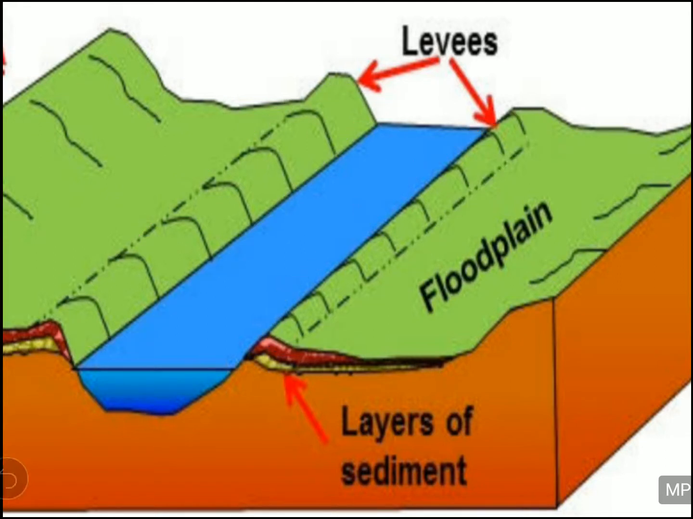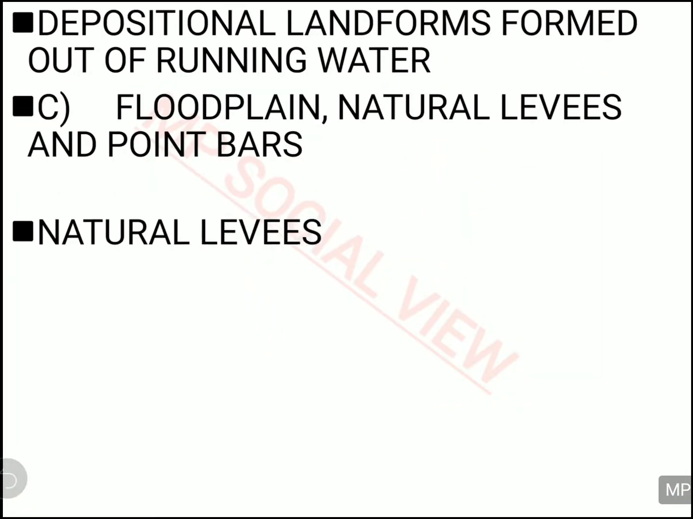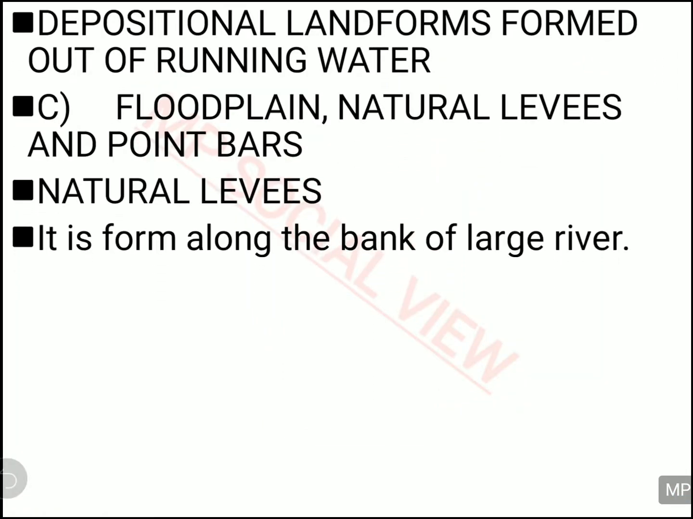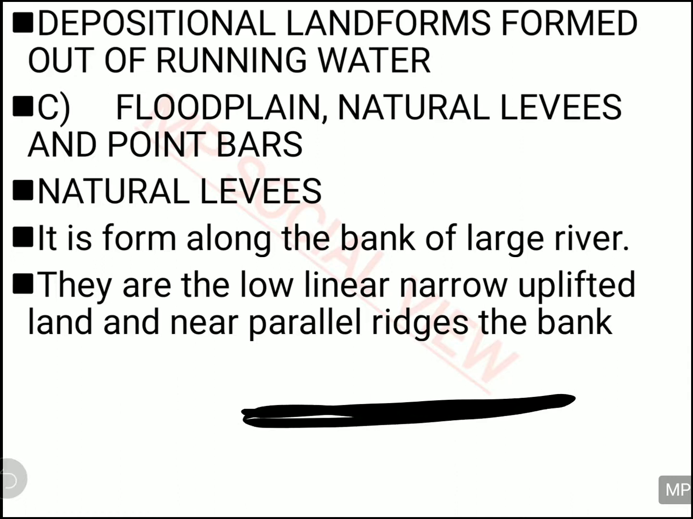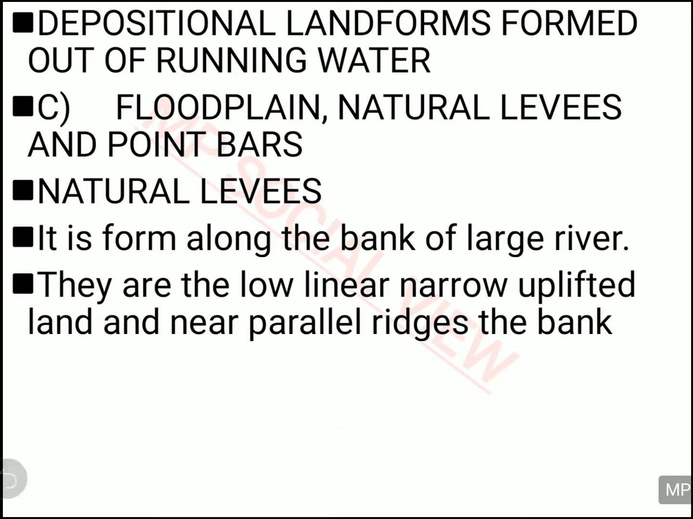You can see it here. On both sides of the bank of the river, you have the levee, the natural levee. So what is your natural levee? It is on the side of the river, on the bank of the river, and it is linear, long and narrow, not a very thick or broad one. It is a narrow and uplifted landform. Uplifted land means deposition is made again and again, and it gets a little uplifted on the corners of the banks of the river, and that is called your natural levee.